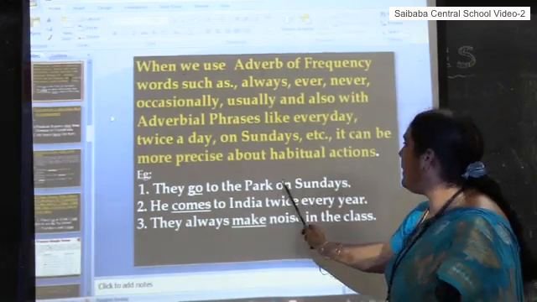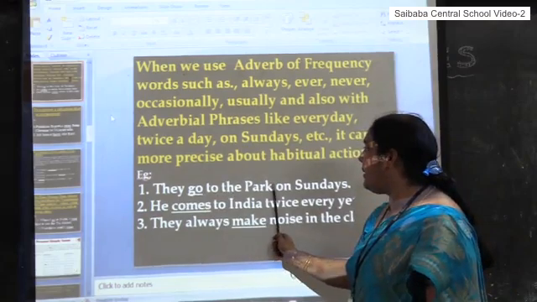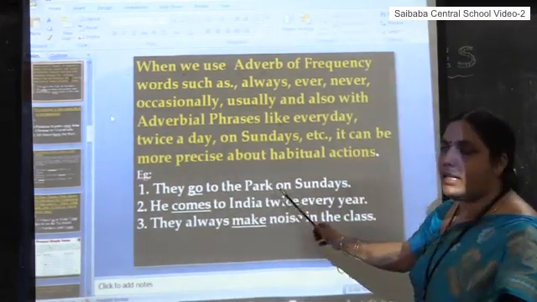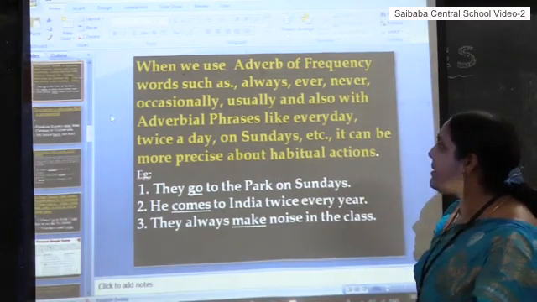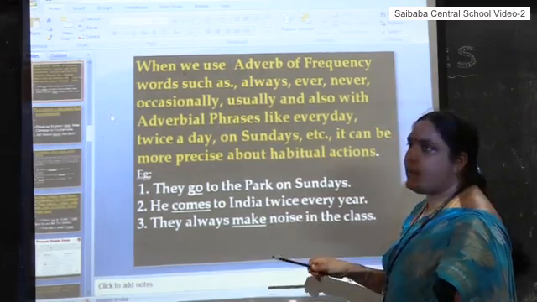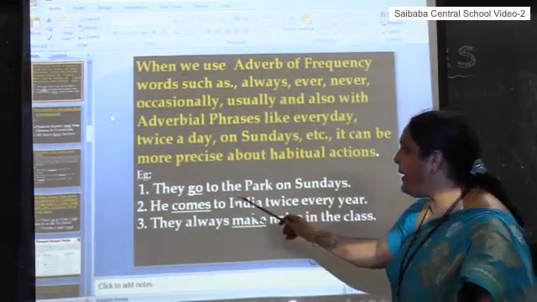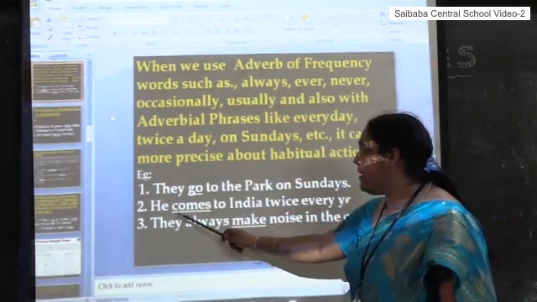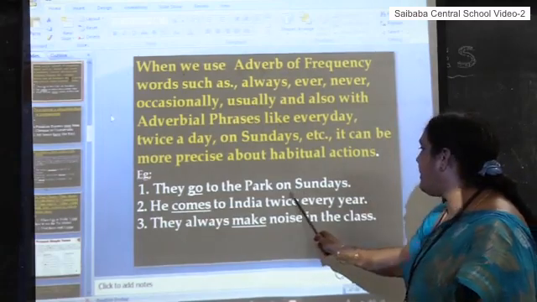This time is more clear to understand. They go to the park. With extra information, it will be more clear to understand. So these types of adverbial phrases or adverbs always help us understand more clearly when that action takes place. See, he comes to India twice every year.